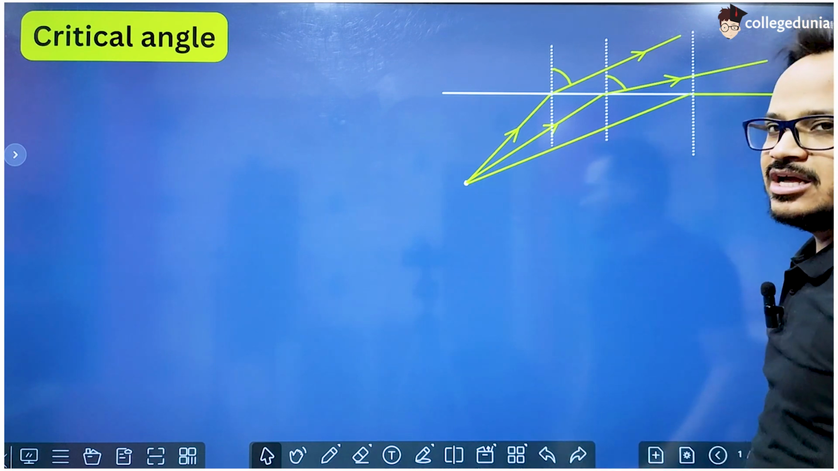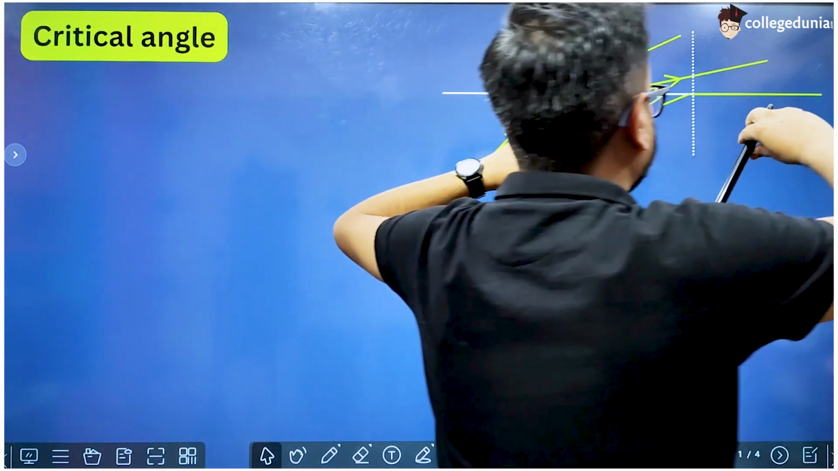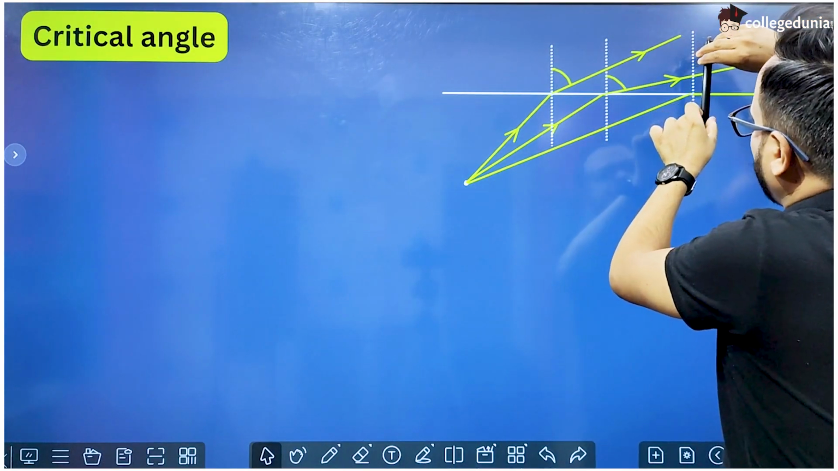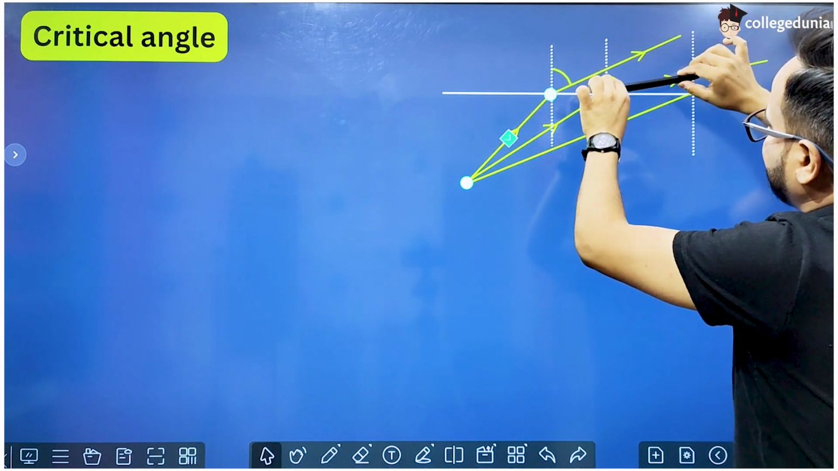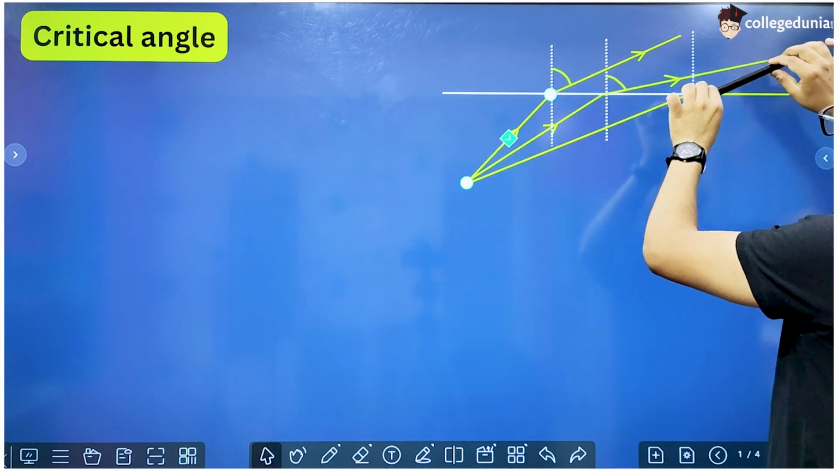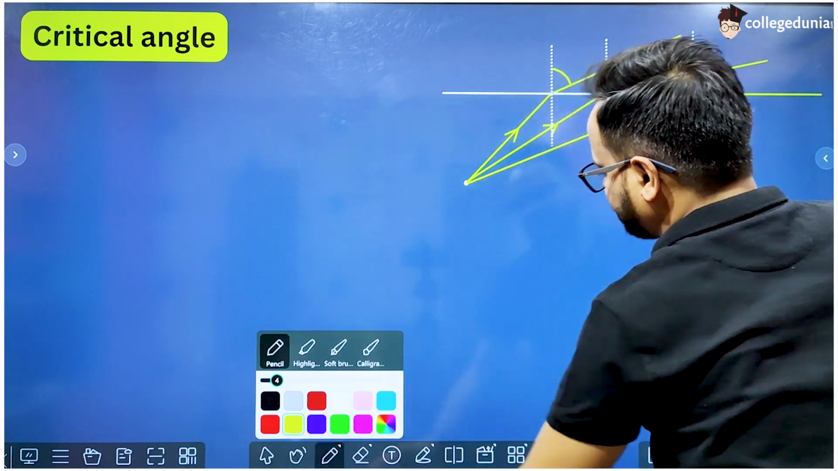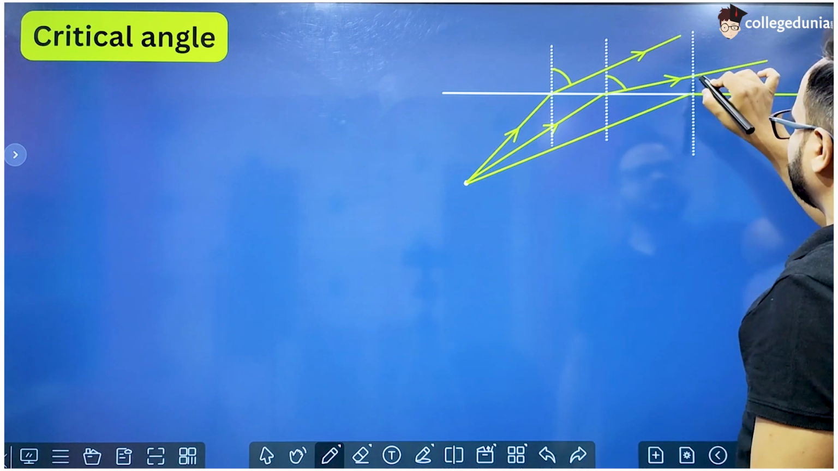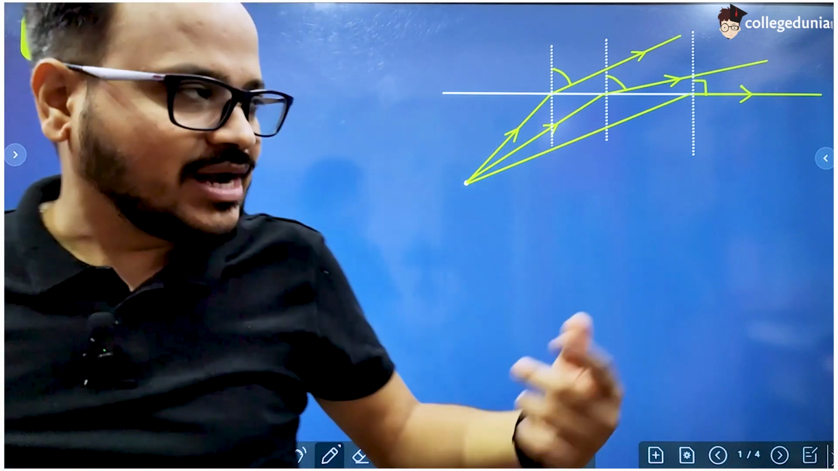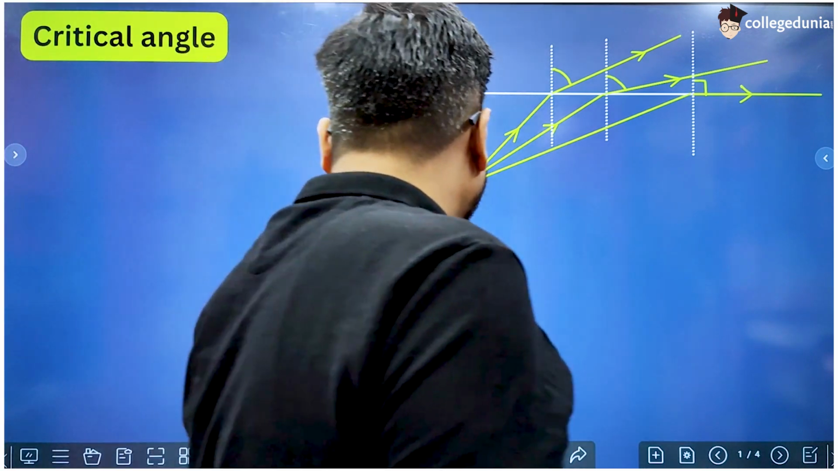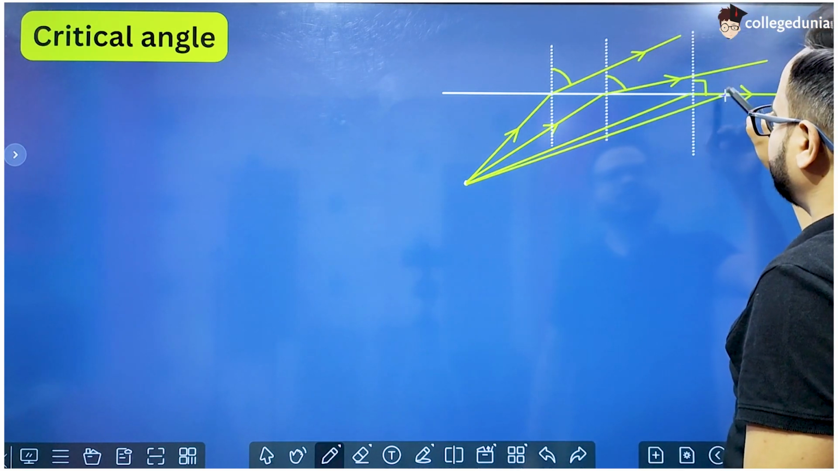Angle of refraction is increasing, and somewhere around here this angle of refraction becomes 90 degrees, right? It was suppose 60 degrees here, then 75 degrees, then 80 degrees, then 85 degrees, and somewhere around here the angle of refraction becomes 90 degrees. And what happens if there are more rays beyond this ray also? There will be more rays beyond this ray.